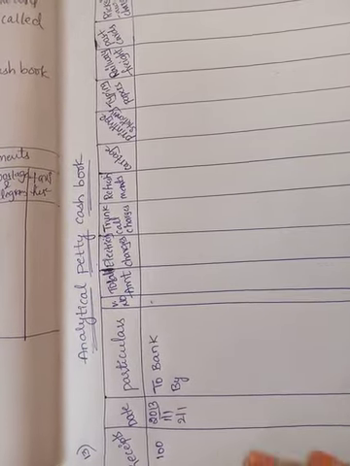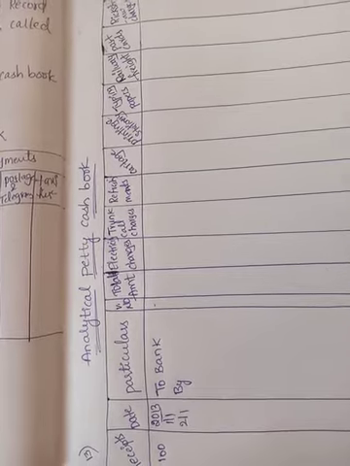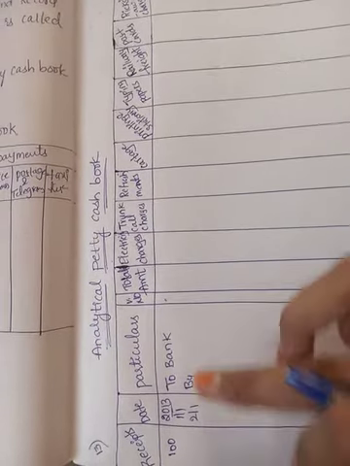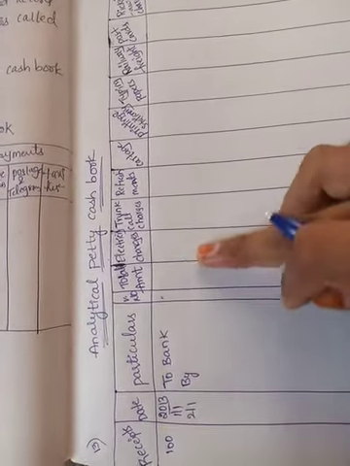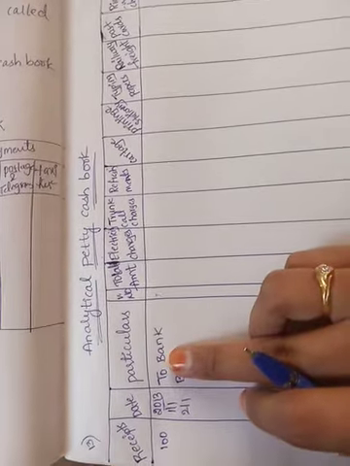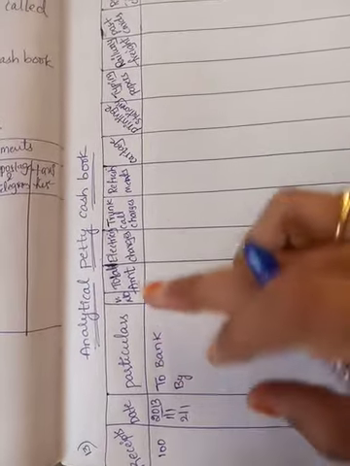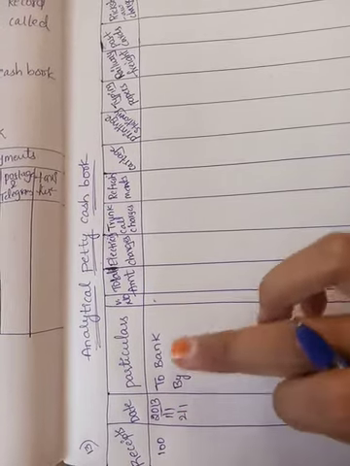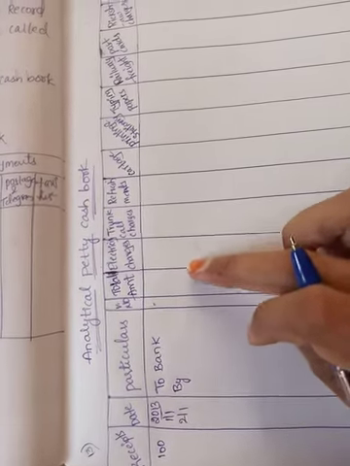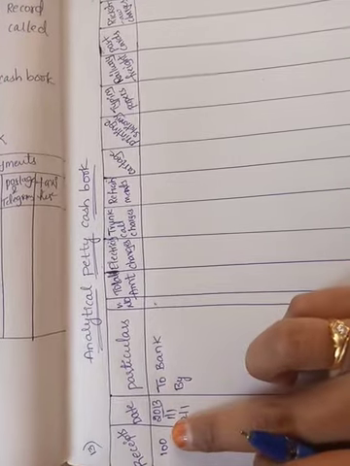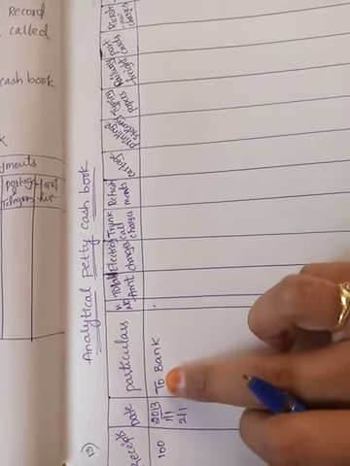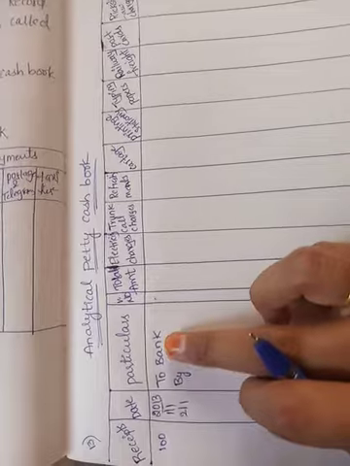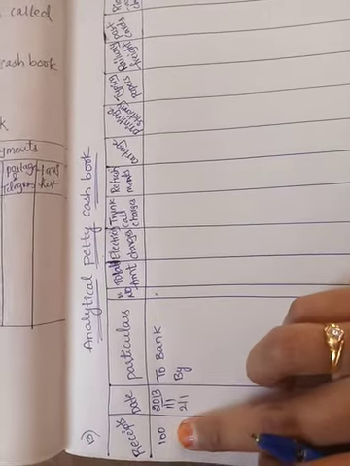Whenever we start the left hand side, we start with To, and the credit side starts with By. So here receipts: in the cash book on the debit side we record the receipts, and on the credit side we record the payments. So here 100 rupees as receipt, that's why here we write To bank. In the receipts amount, 100.